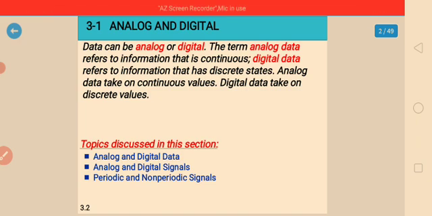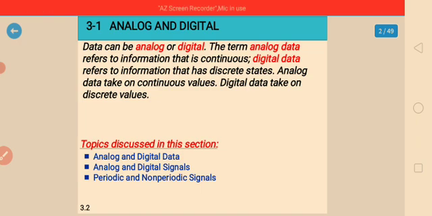For example, data stored in computer memory is in the form of zeros and ones. These are binary numbers, so data is represented as zeros and ones. Digital signals can be modulated into analog signals for transmission across a medium. So this can happen with either analog or digital signals.